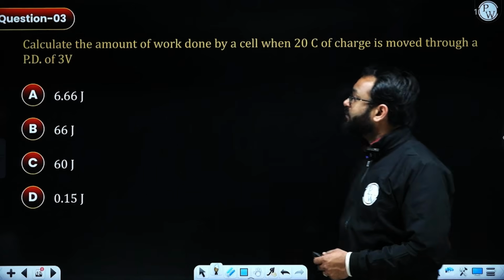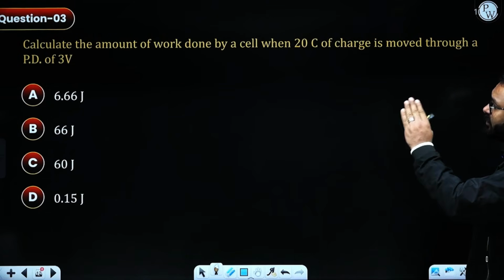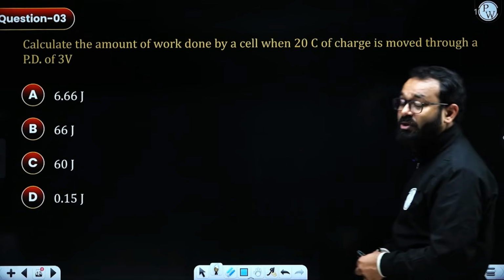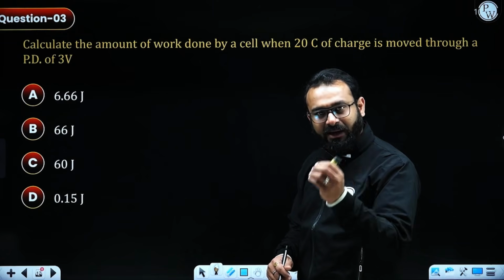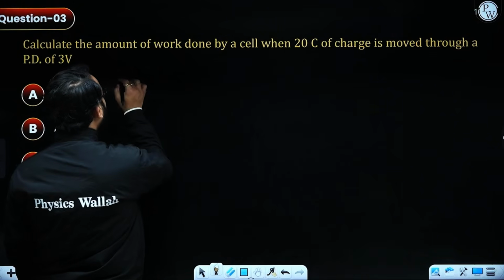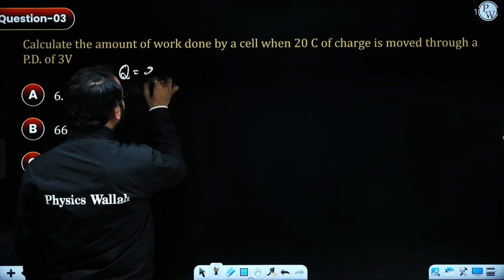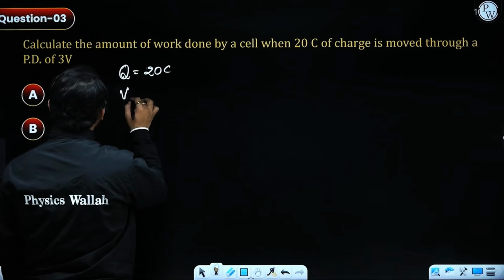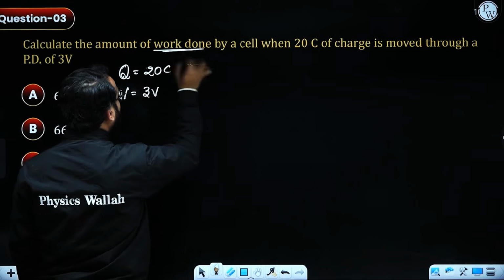Moving ahead to the next question, we are provided with this question. They are asking to calculate the amount of work done by a cell when 20 coulomb of charge is moved through a potential difference of 3 volt. So what do we have to do? We have to first write down the given values, then proceed with the solution. In terms of the given values, we are provided with the charge. The charge is given as 20 coulomb, moved through a potential difference of 3 volt, and what we have to calculate is the amount of work done.